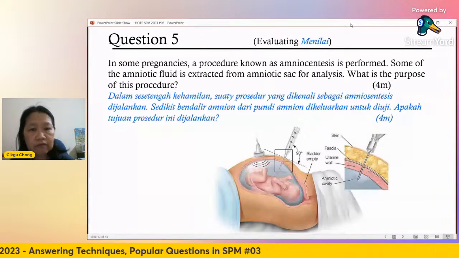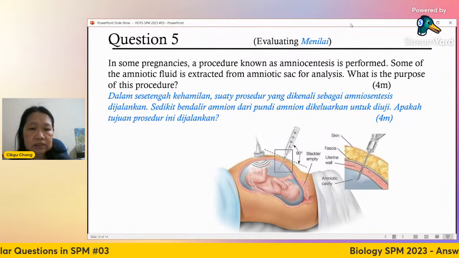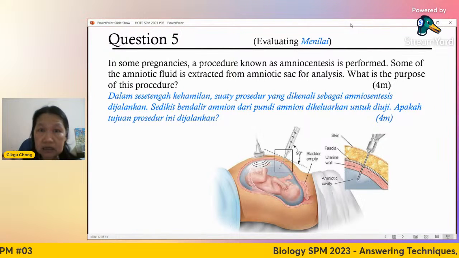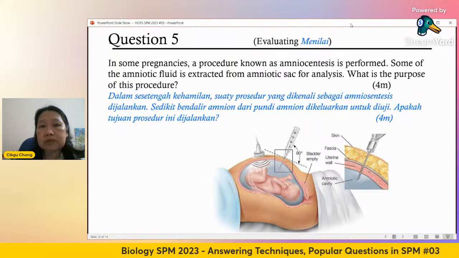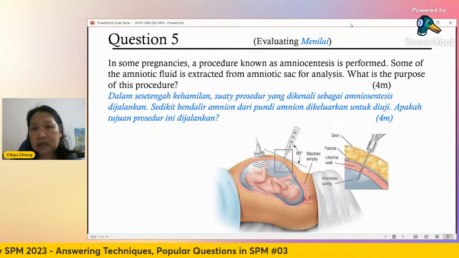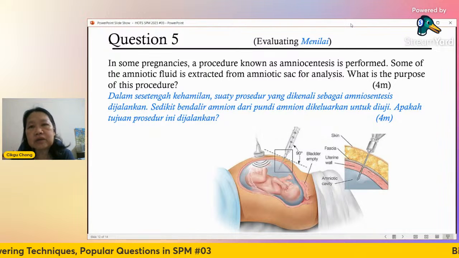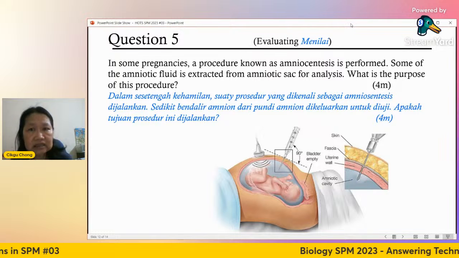So if it's confirmed that it is a fetus that has a problem, it is not illegal. The pregnancy can be terminated, can be stopped, because the baby is not normal. The baby is going to have problems. Why do you want to raise a baby, bring him or her into this world to suffer? That is allowed.